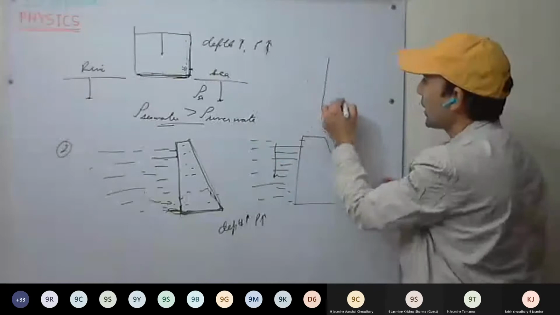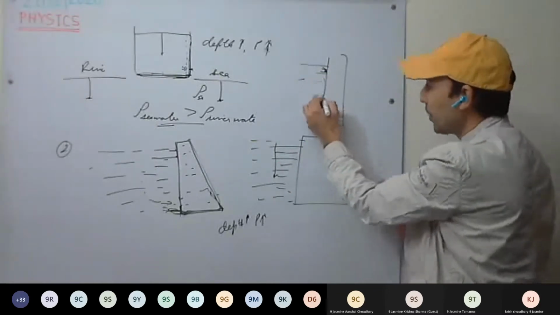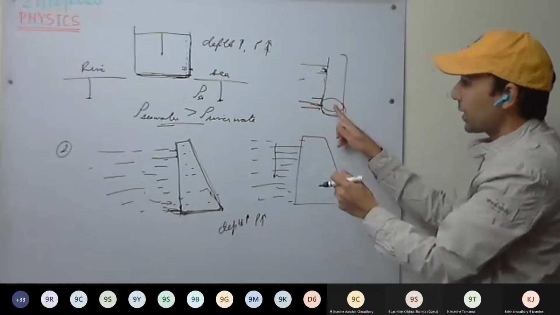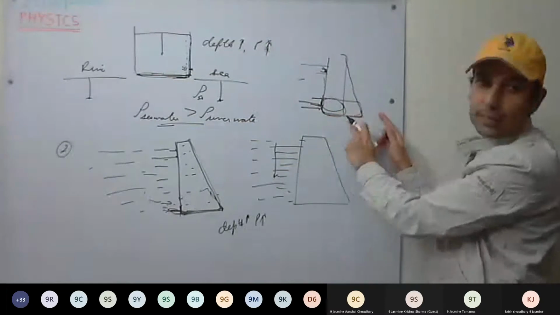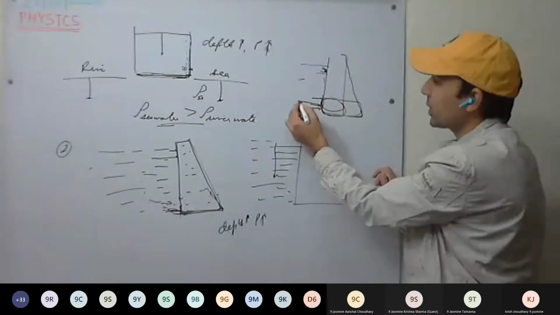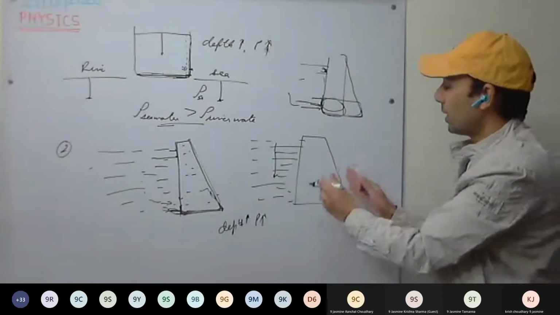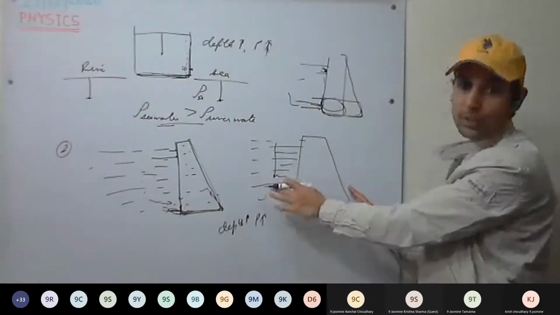Now, if the wall is thin, there is less pressure at the top, but as depth increases, more pressure will be exerted. So that's why this wall is made thicker at the base, so that it can withstand the pressure exerted by the water. Is this clear? A thicker wall can withstand more pressure.